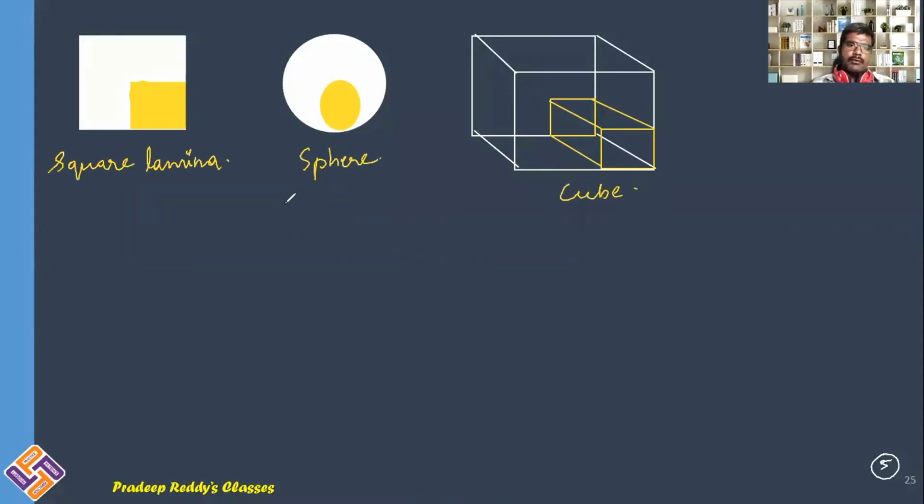For the sphere you will be using rho is equal to capital M divided by 4 by 3 pi R cube. For the square lamina you will be using sigma, which is equal to capital M divided by length into breadth. And for the cube you will be using rho, which is capital M divided by L into B into H. As this is a cube, L is equal to B is equal to H is equal to L.